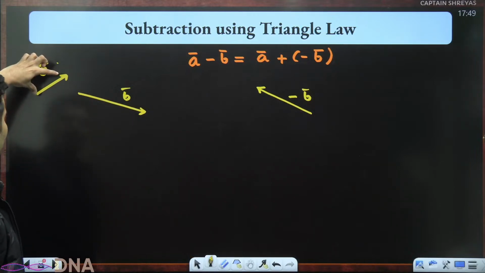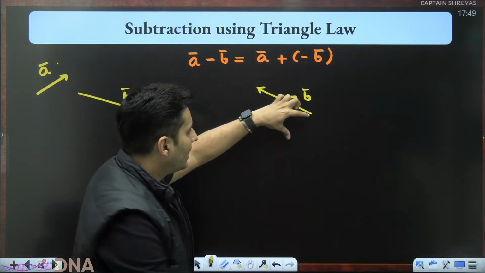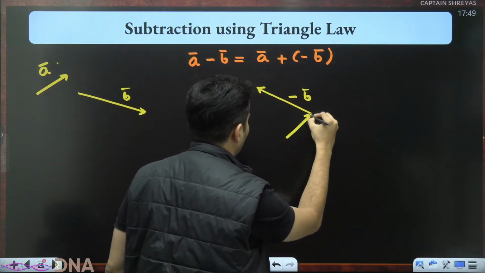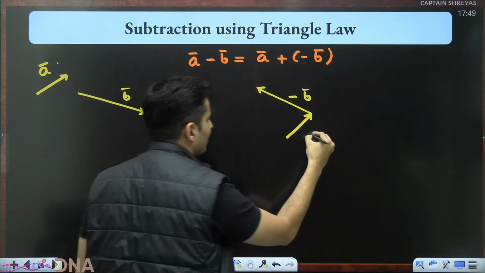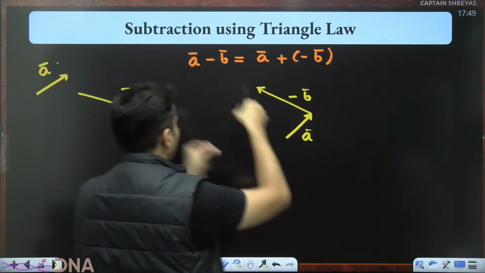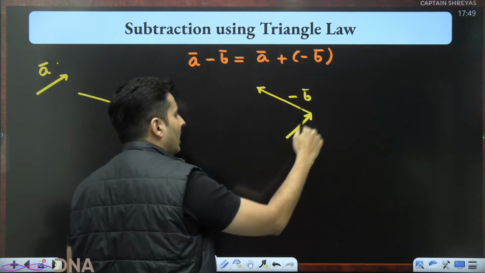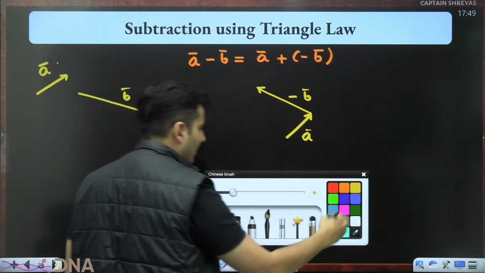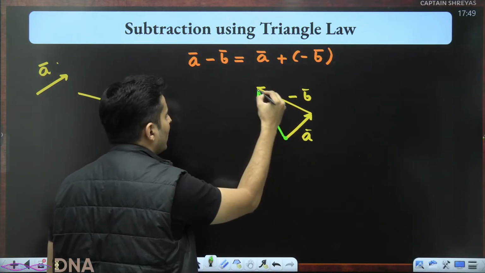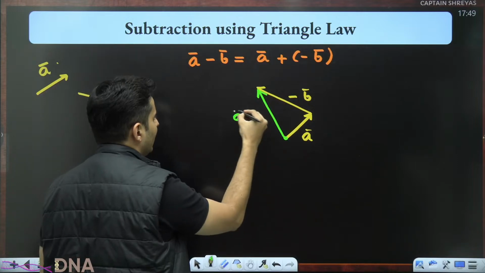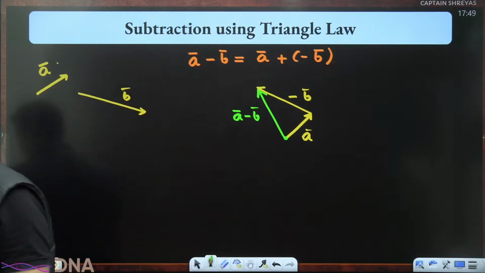Where is A bar? A bar is here, sir. Okay, let me slide it. Let me put here. Doesn't matter how I put it. I can put it here also, I can put it here also, and then the same thing. So this is basically A bar. I just took it and put it here. That's all. So this is now in order. Tail, head, tail, head. There is a missing side. This is the missing side. Started from here, ended over here. That's the arrow mark. Hence, this is A bar minus B bar.